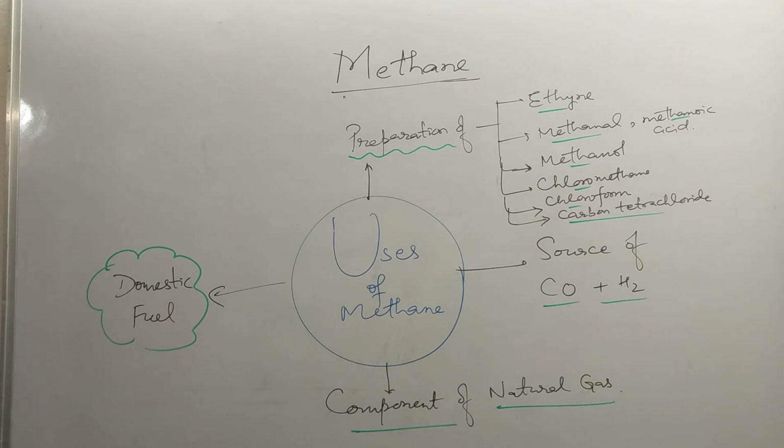It is also the source of carbon monoxide and hydrogen, and the mixture of carbon monoxide and hydrogen is called water gas or syngas or synthesis gas. It is also the main component of natural gas. Natural gas contains 70 to 75% methane. It is also used as a domestic fuel because combustion of methane releases 890 kilojoules of energy.